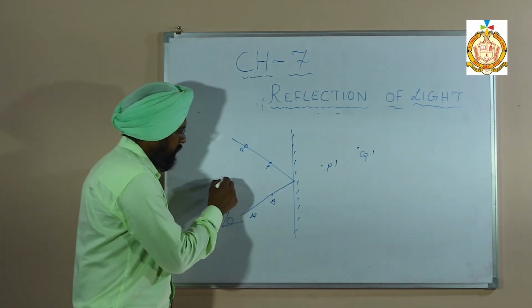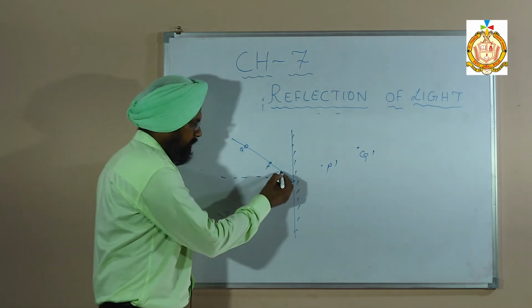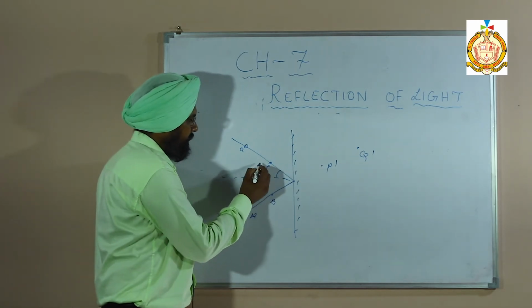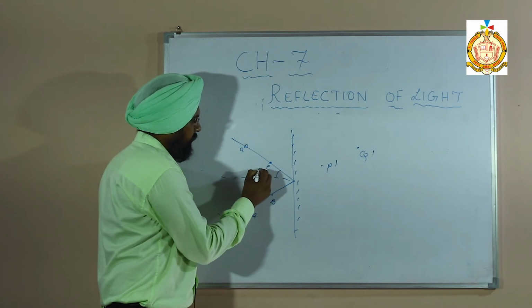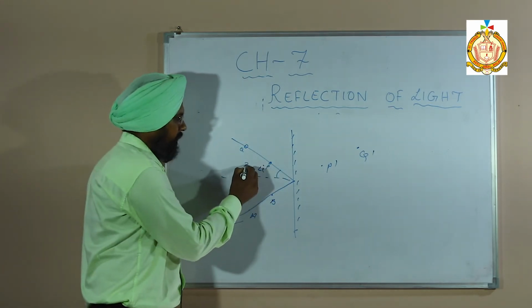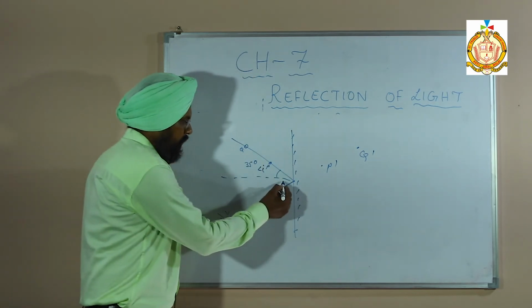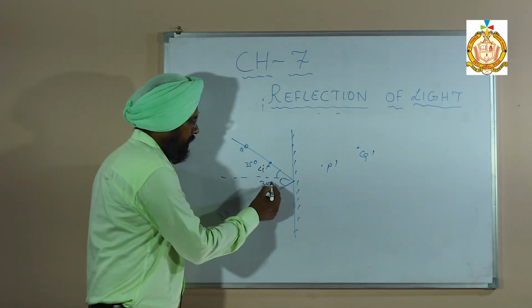Then draw a normal. Then find out the angle between the incident ray and the normal. This is the incident ray, and this is the angle of incidence. Find it out. If suppose this is 35 degrees, then you can find this one also, and this will also be 35 degrees.